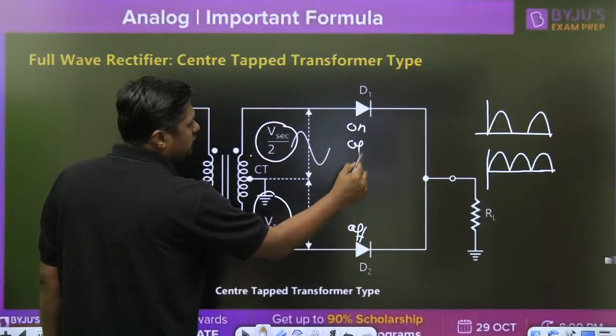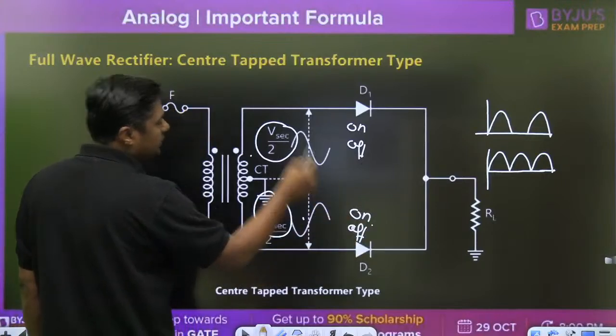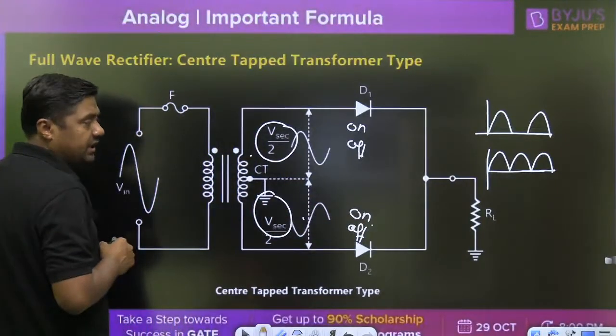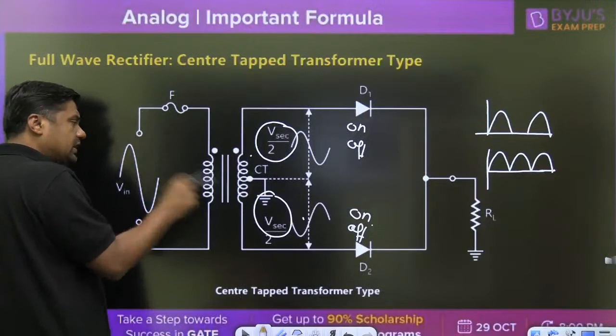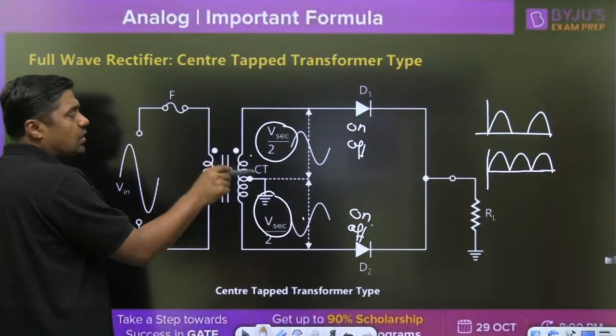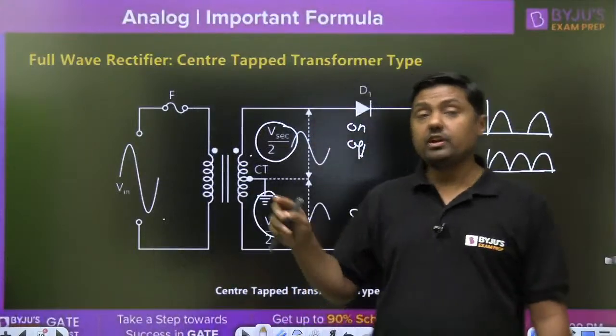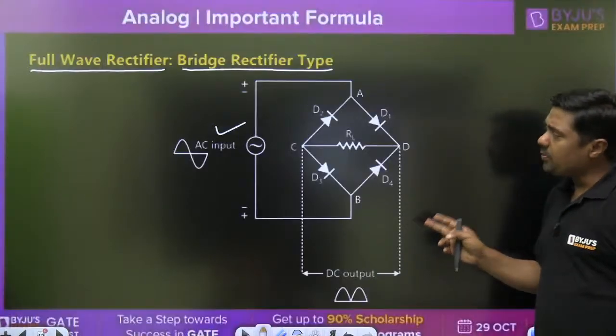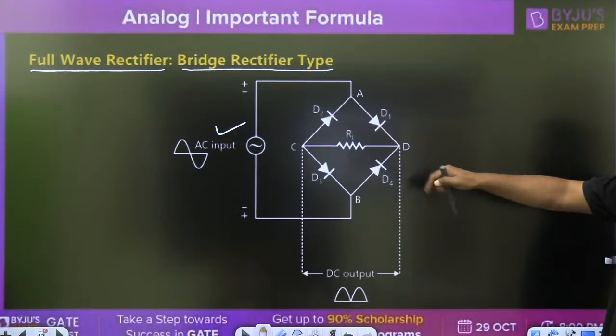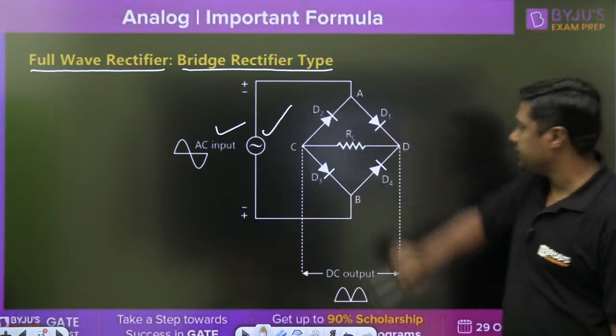When this is off, this is on. And that is possible with the help of center tapped transformer type. And that's why we can't directly apply the input in case of center tapped transformer type. We have to connect, and this is a very costly affair. But in case of bridge rectifier, if the transformer is not required, we can remove the transformer.